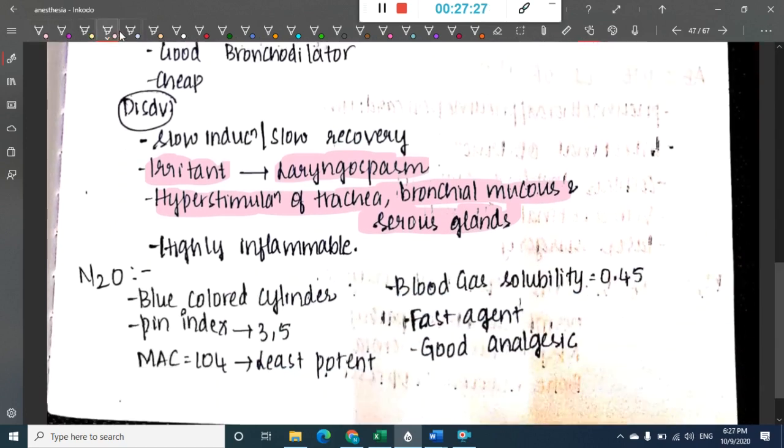Now the next anesthetic is nitrous oxide. If you see, nitrous oxide is seen in a blue colored cylinder. Its pin index system is 3.5. The minimum alveolar concentration of nitrous oxide is 104. Blood gas solubility is 0.45. And if you see, nitrous oxide is a faster acting agent, and it is a good analgesic.